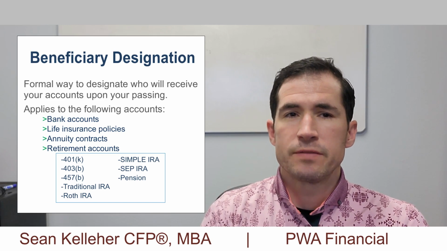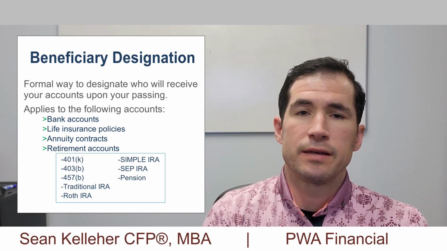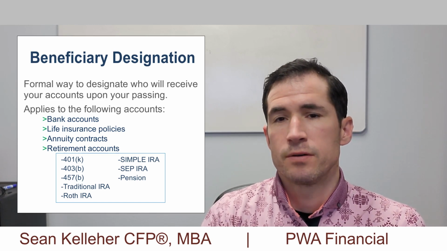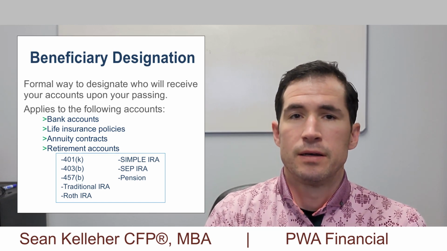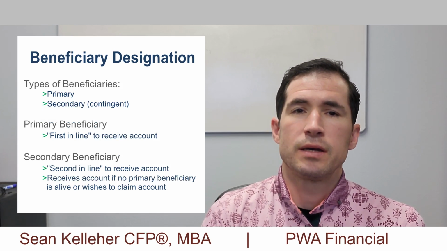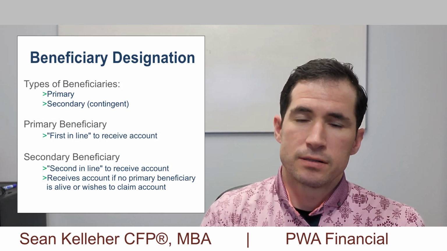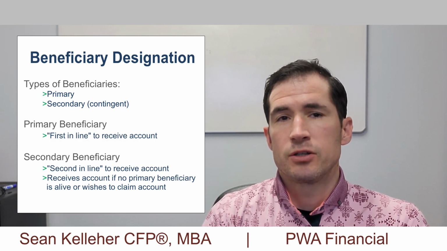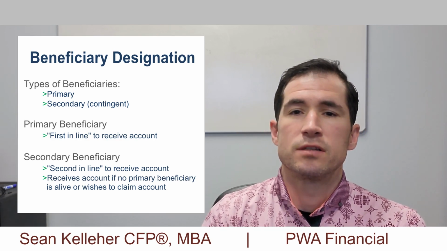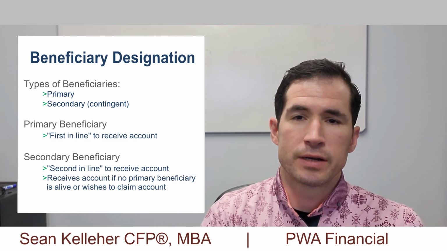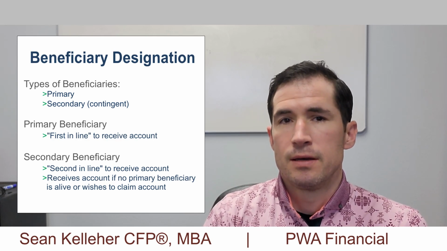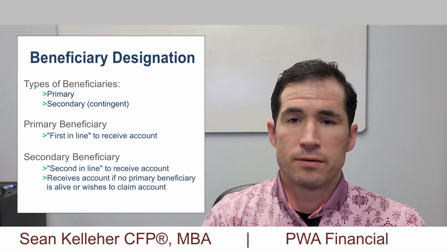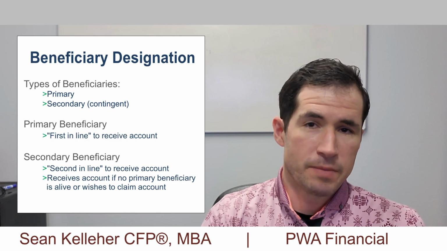When you open these types of accounts, you will designate your beneficiaries. These are the people that you want to receive your account upon your passing. There's typically going to be two types of beneficiaries: primary and secondary. A primary beneficiary is a person who is first in line to receive your account upon your passing. These are people that have first right to receive your account upon your passing.